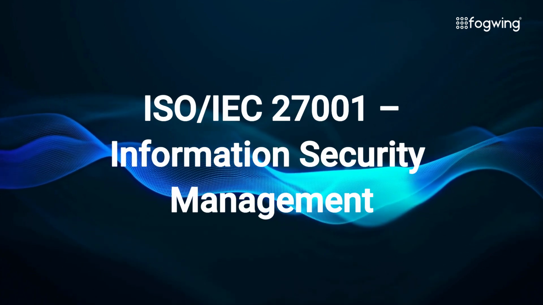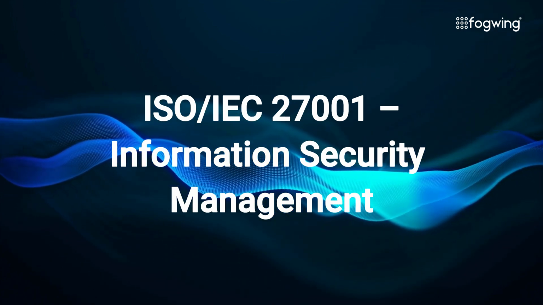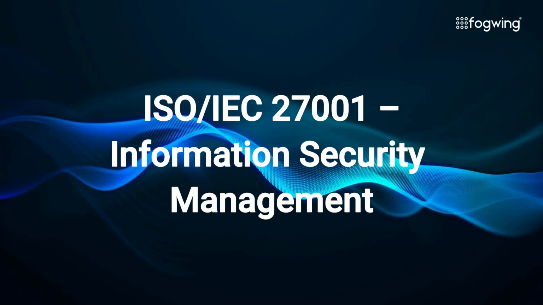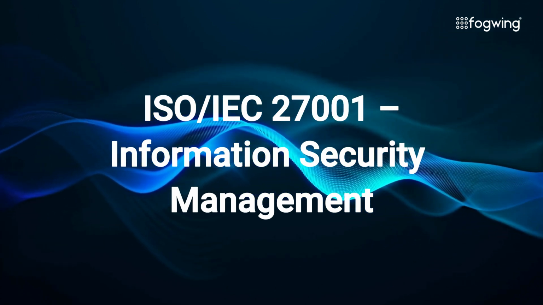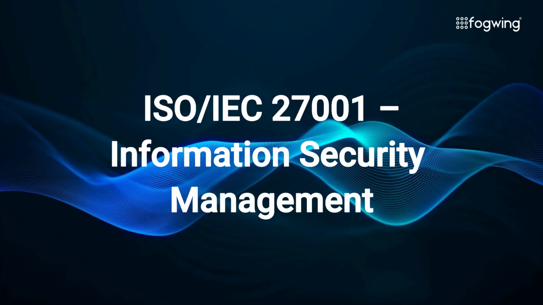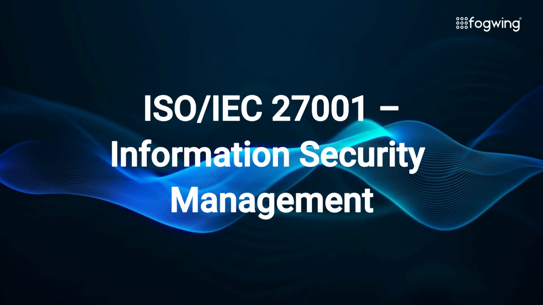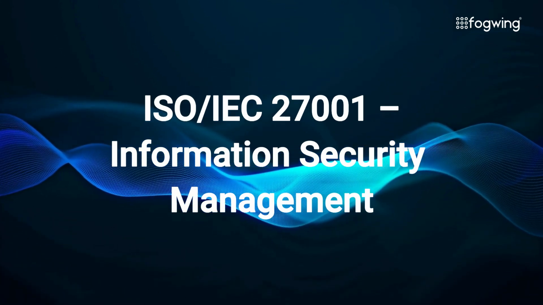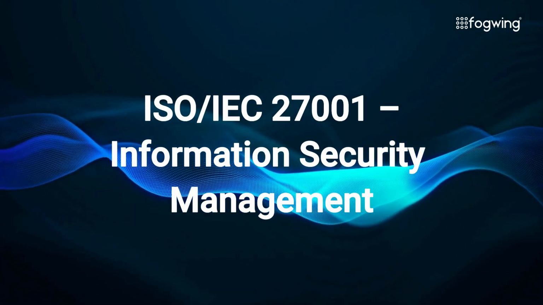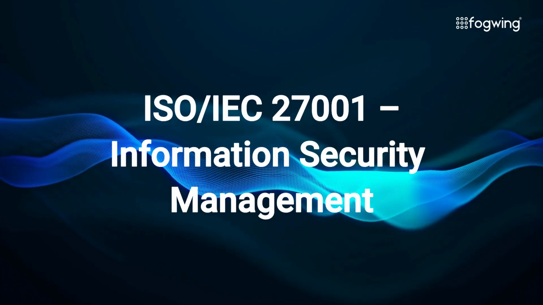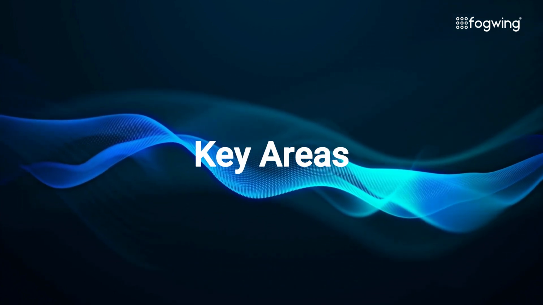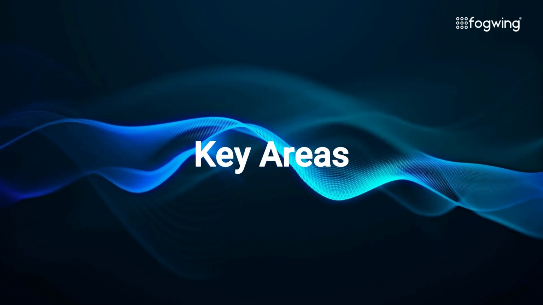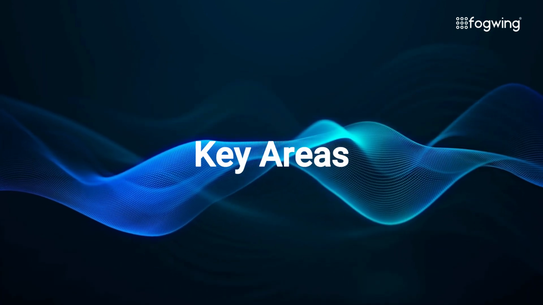ISO/IEC 27001: information security management. Security in manufacturing systems is paramount, especially with the rise of Industry 4.0 and the Industrial Internet of Things, IoT. ISO/IEC 27001 provides a framework for implementing security measures in industrial operations, ensuring that critical manufacturing data remains secure and protected from cyber threats. Key areas: protection of critical data in MES systems, risk management and security protocols, ensures compliance with global cybersecurity standards.